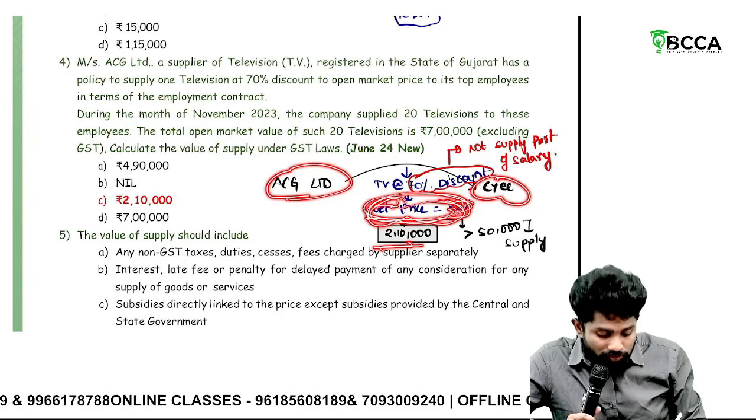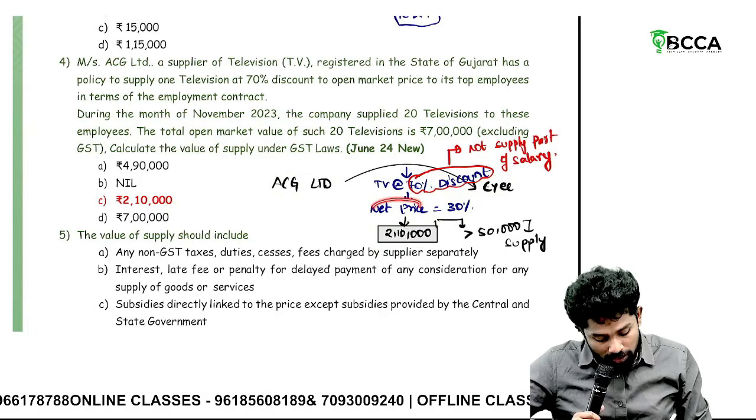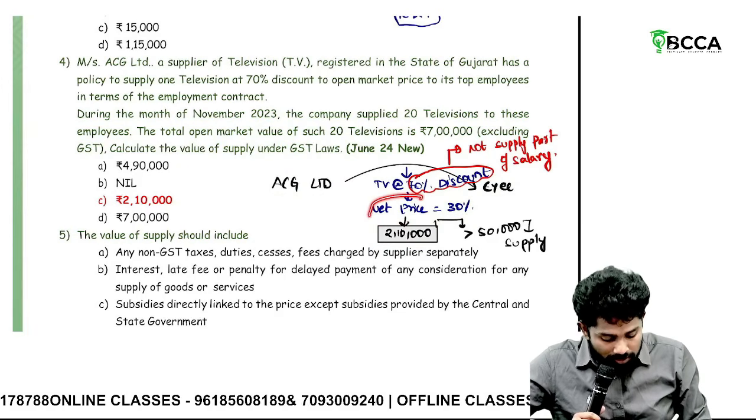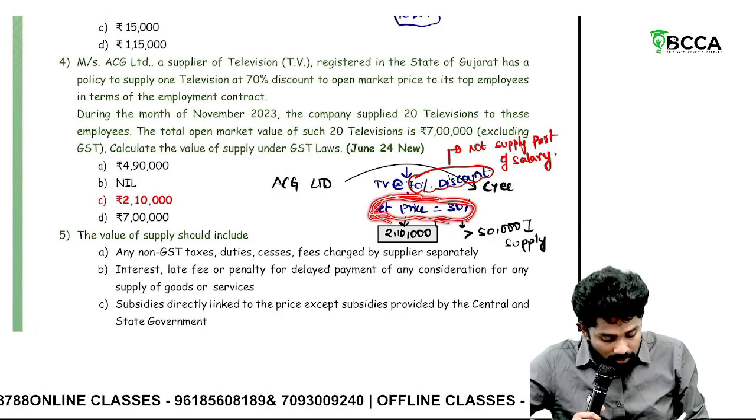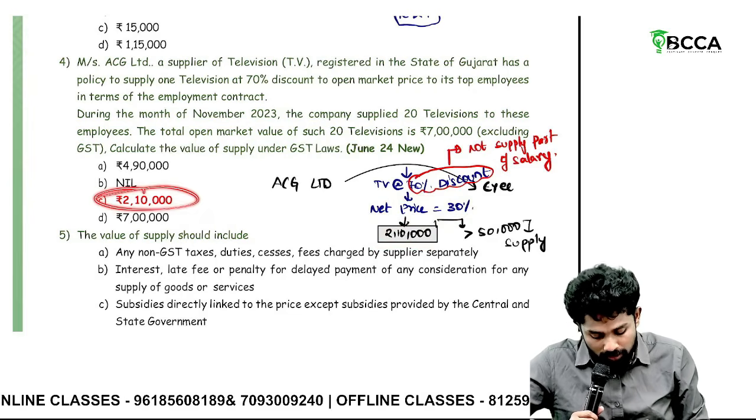Where the value of gift given is more than 50,000, then it is taxable. Sir, here, understand, it is 30%, which is 2,10,000, and it is actually paid. So no question, this 2,10,000 is the answer.